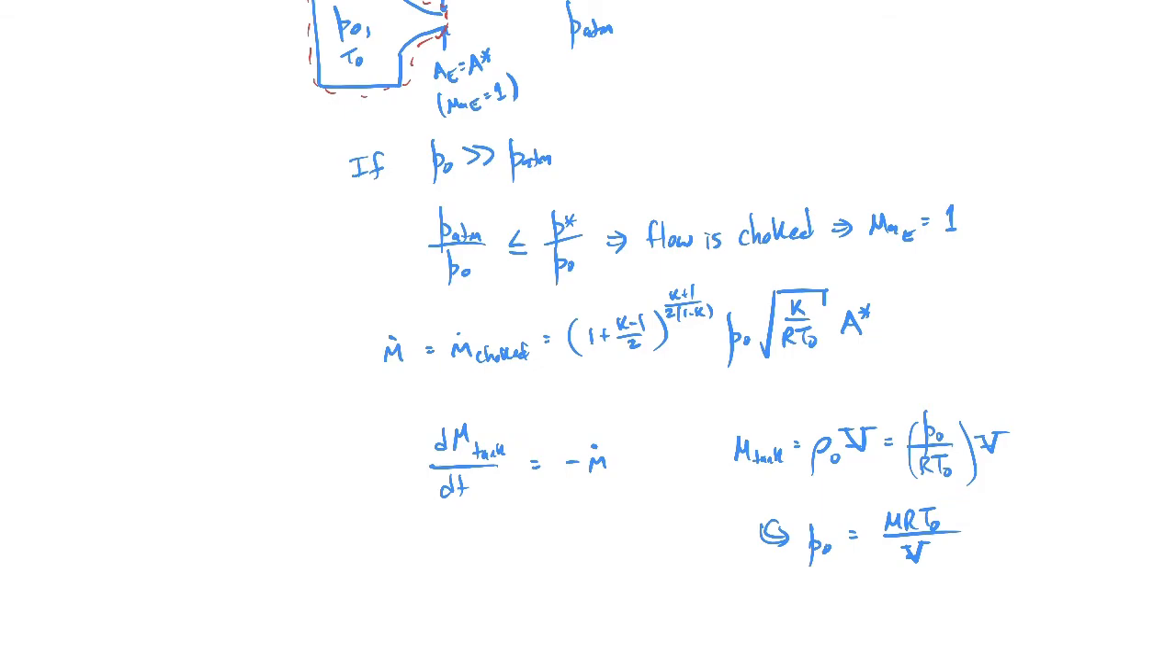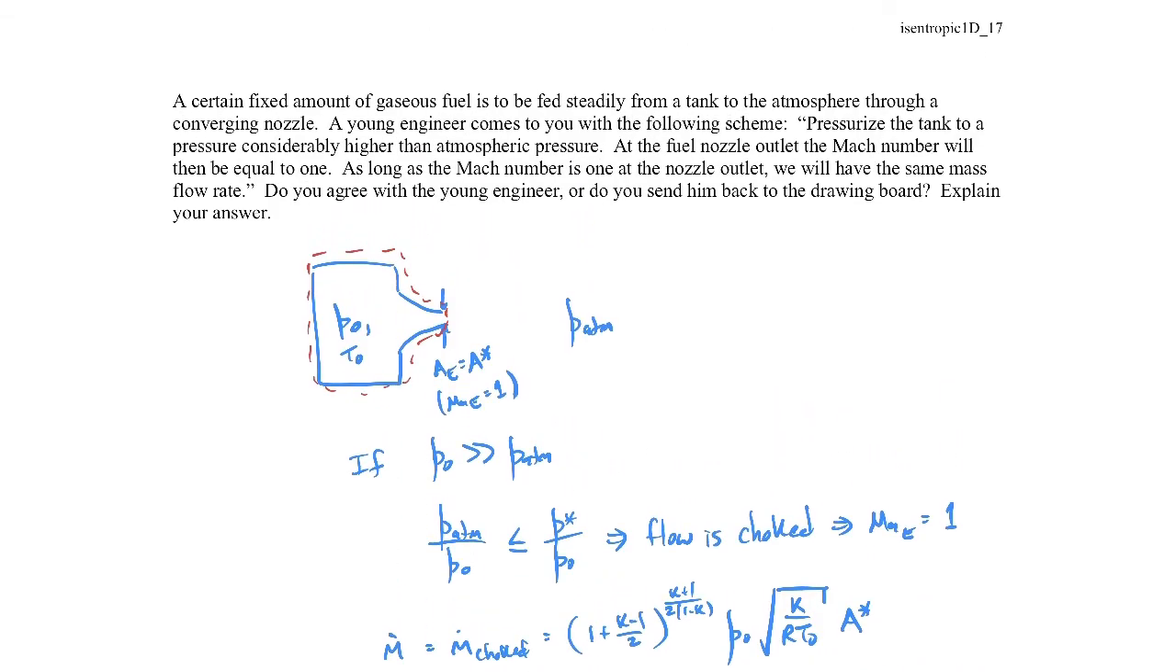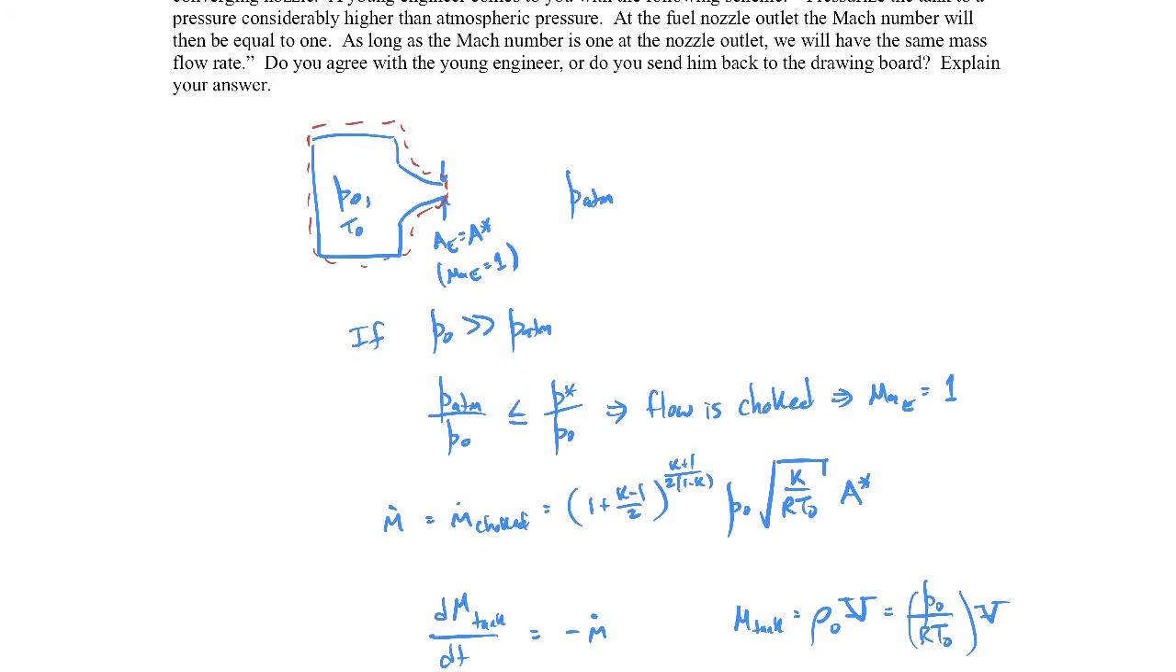And if the stagnation pressure changes, then you can see here, for example, the mass flow rate is going to change, or if the stagnation temperature changes, this will change. So the answer ultimately is we don't agree with the young engineer, and the reason is the mass flow rate is not going to stay the same. Even though the flow is choked, the mass flow rate is going to change as mass discharges out of the tank because the stagnation pressure and temperature could potentially change as it's discharging.